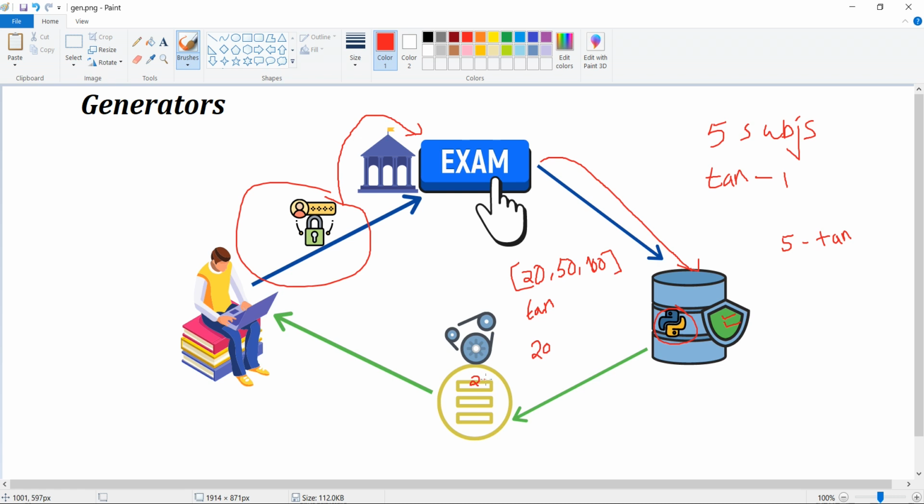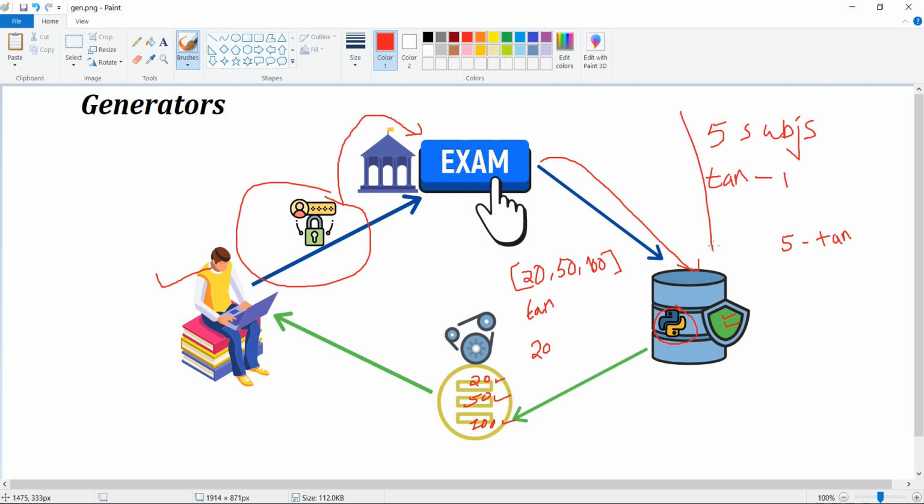If we generate a list of TAN numbers, the first 20 will be random numbers returned in a list, then 50 numbers and 100 numbers. Whether he wants to generate a list of 20, 50, or 100 numbers is at the student's discretion. He'll decide how many random numbers he wants to generate.